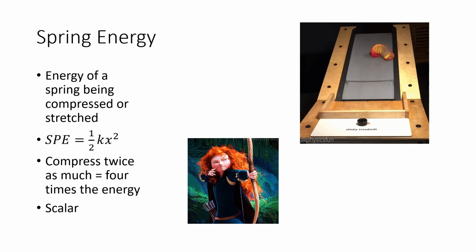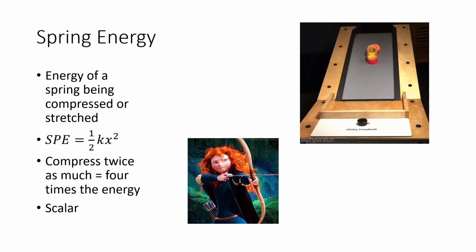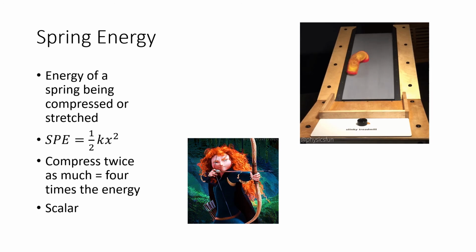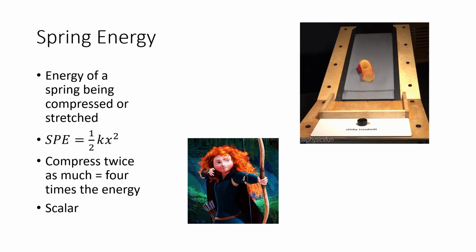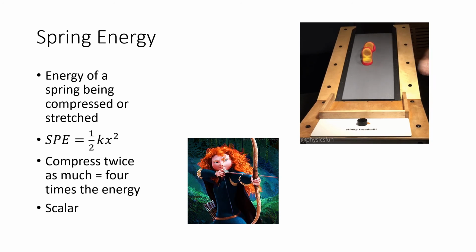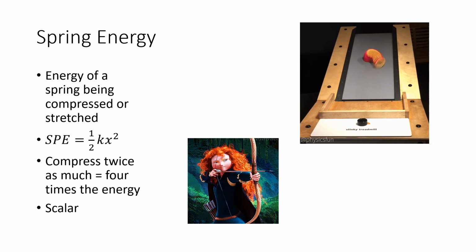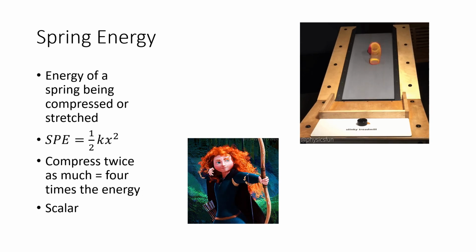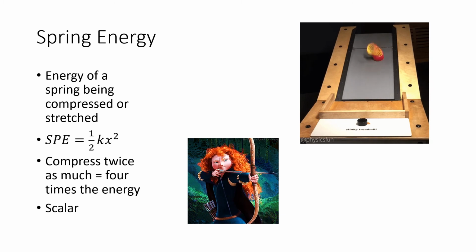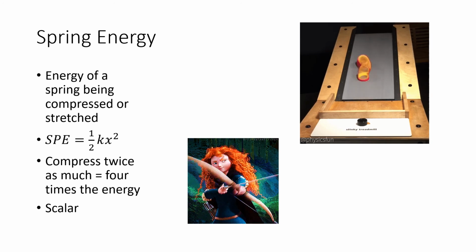Take a look at this transition of energy. As Merida pulls back the bow, that spring energy is being passed into the arrow as kinetic energy. So one type of energy turning into another type. The amount of mechanical energy stays the same because spring energy and kinetic energy are both mechanical energies. So we have the same amount of mechanical energy, the same throughout this whole animation, but it starts with spring energy, and that spring energy turns into kinetic energy.